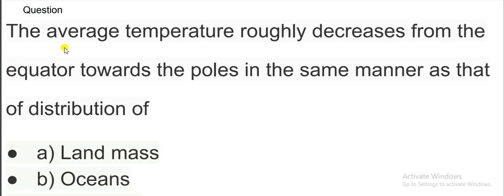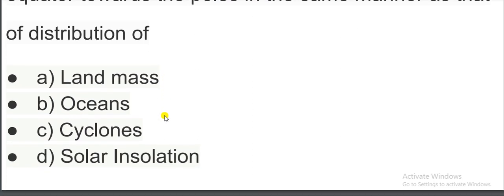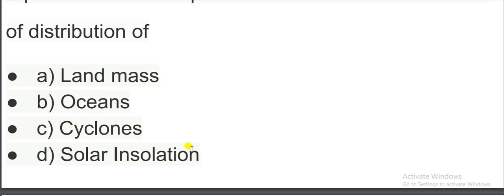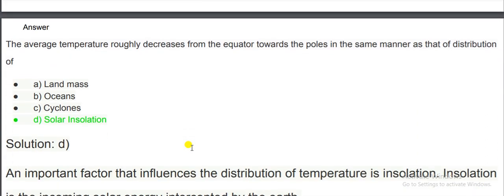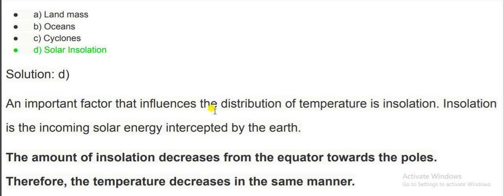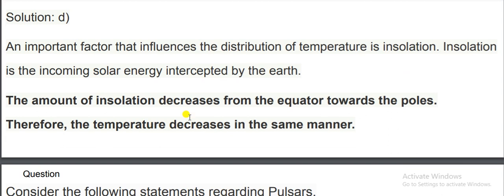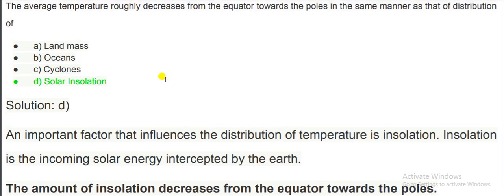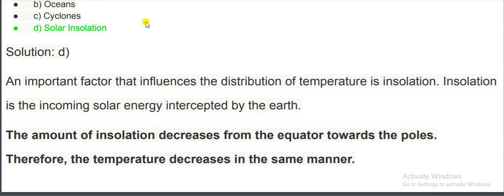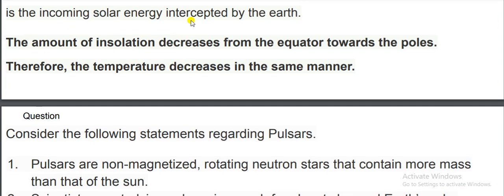Next question is, the average temperature roughly decreases from the equator towards the poles in the same manner as that of distribution of... Direct question from the geography NCERT: solar insolation. The correct option will be solar insolation. Let's see the explanation. An important factor that influences the distribution of temperature is insolation. Insolation is the incoming solar energy intercepted by the earth. The amount of insolation decreases from the equator towards the poles. Therefore, the temperature decreases in the same manner. The correct option will be D. Let's move to the next question.